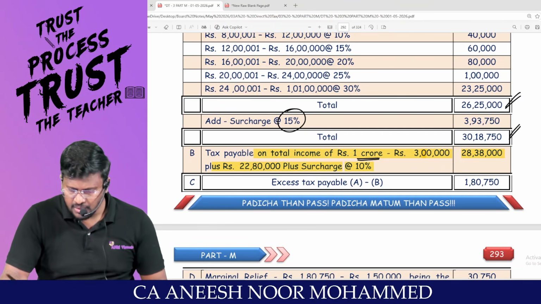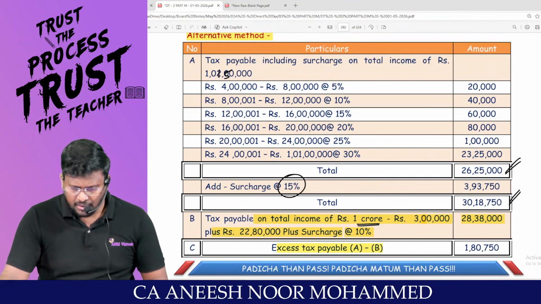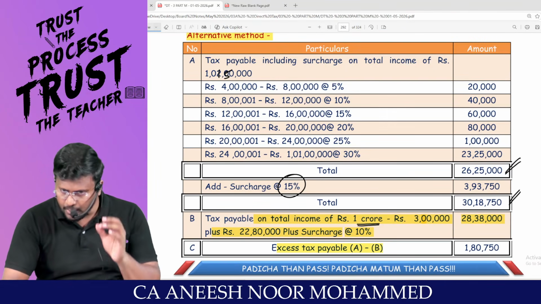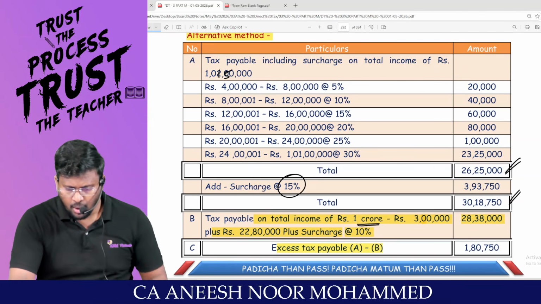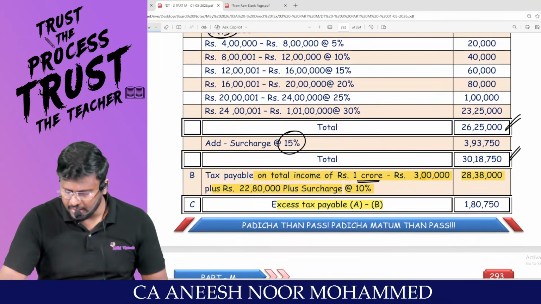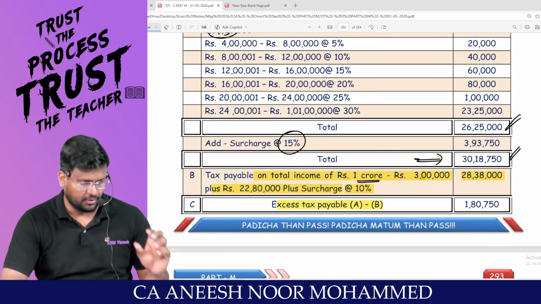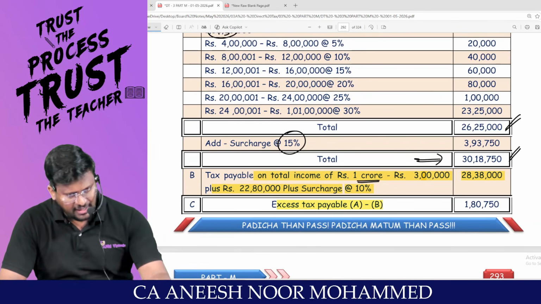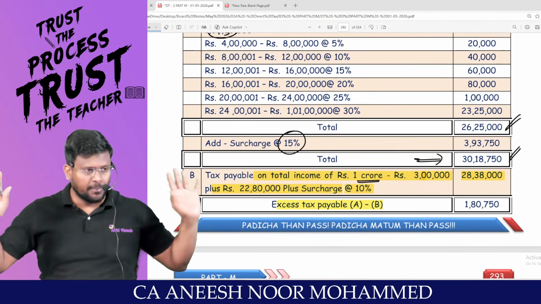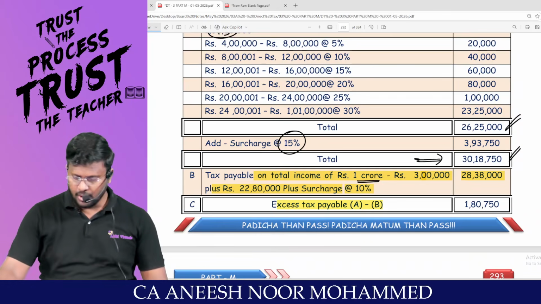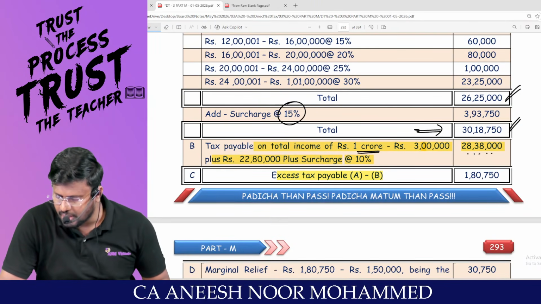That means if you are calculating tax payable for 1 crore 1,50,000, the tax payable comes to 30 lakh 18,750. But if you say, sir, my income itself is only 1 crore, then your tax liability is only 28 lakh 38,000.